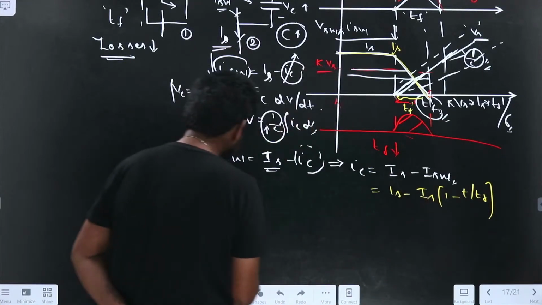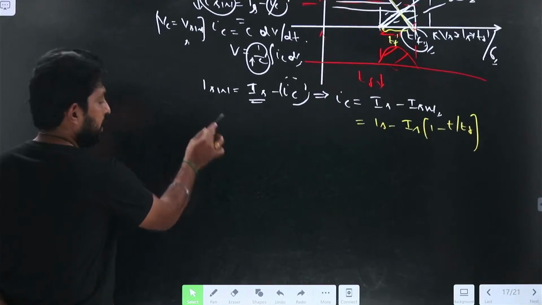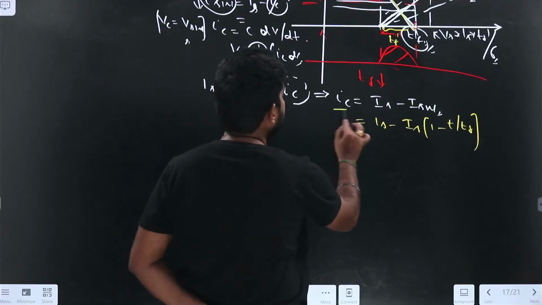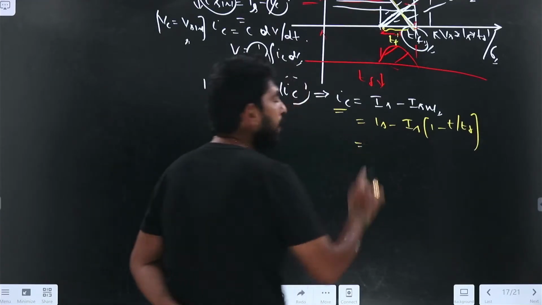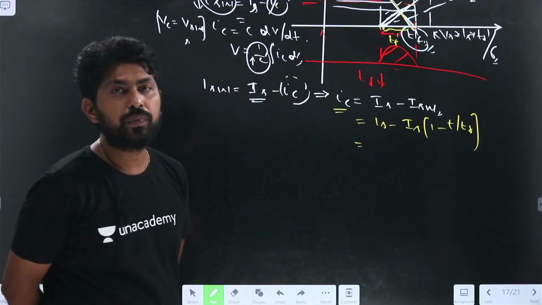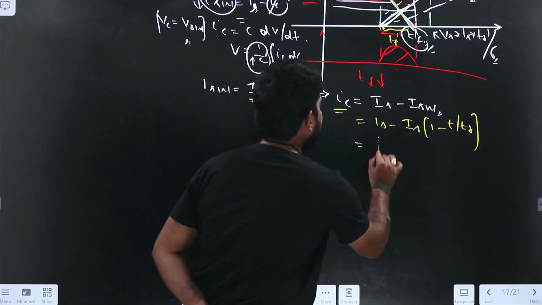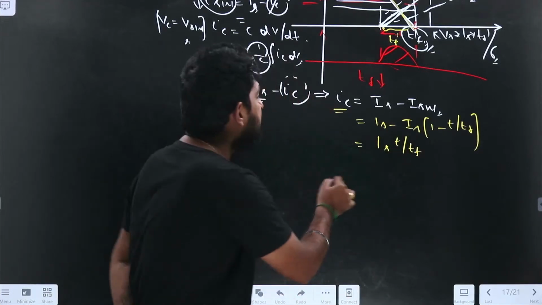If I substitute this, try to find the capacitor value. How can I find the capacitance value here? IS will get cancelled out, and it is equal to IS into T by TF.